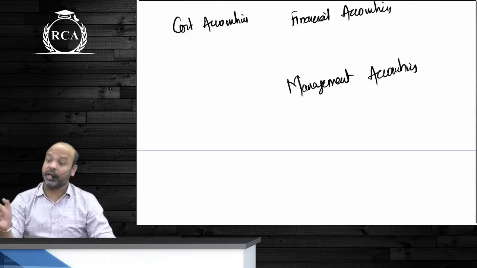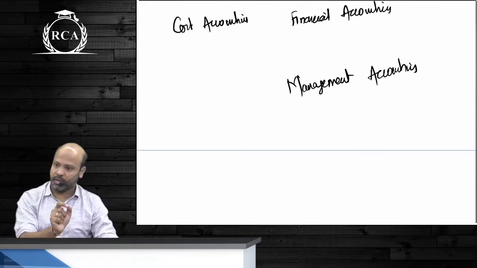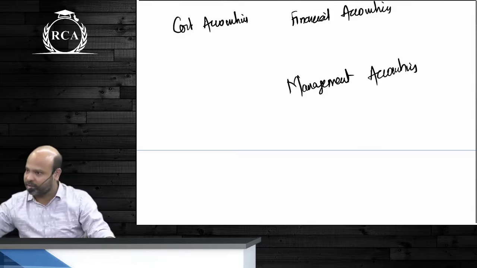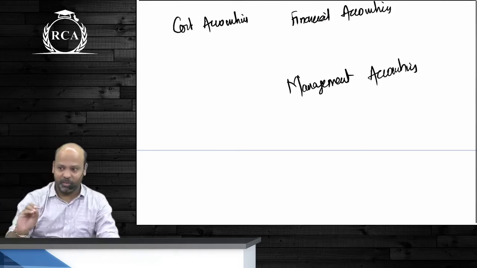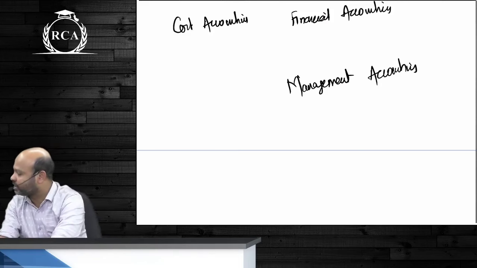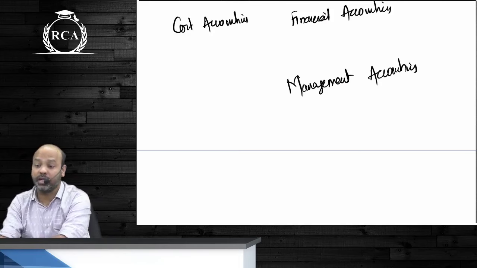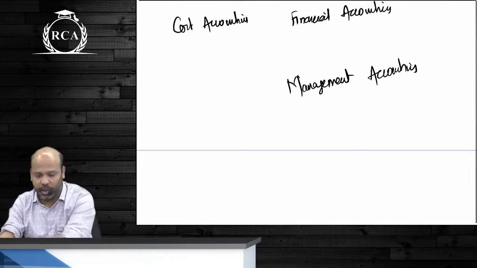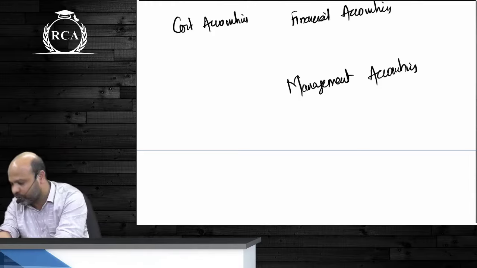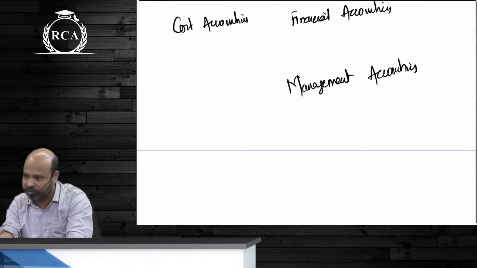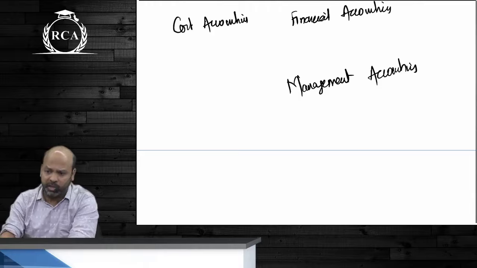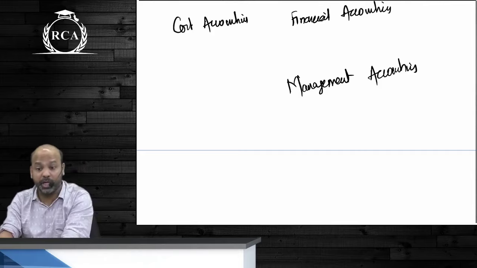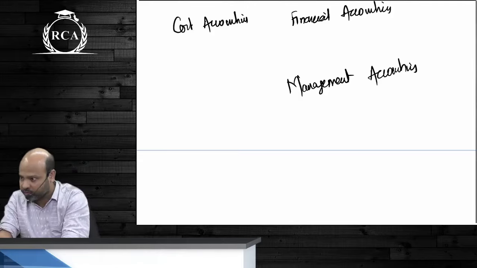Management accounting is for internal use. Just telling you, financial accounting, guys, is for both internal and external. You maintain all the financial statements so that you can submit that information to all the stakeholders of the organization. Cost accounting is majorly for internal use, but there are many organizations that are required to submit cost audit reports with the government, so that also becomes external use.